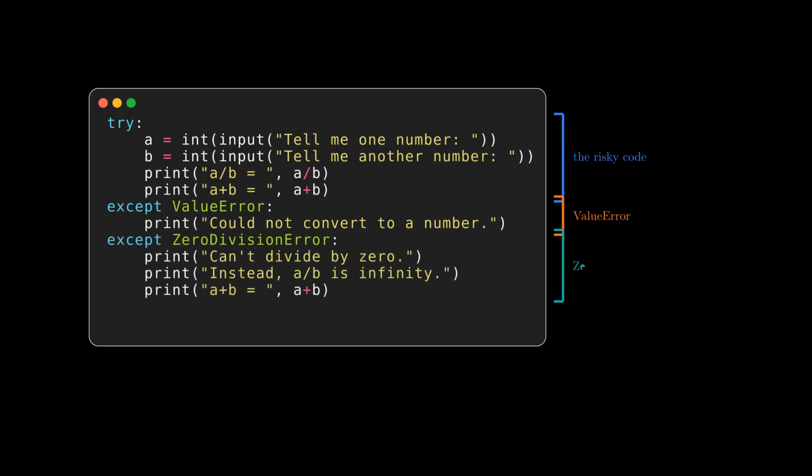The second handler names ZeroDivisionError, and it does more than apologize. It flags the problem by printing "can't divide by 0," declares that a divided by b is instead infinity, and then still prints a plus b, because adding 0 to a is no problem. The final bare except sits last, a catch-all for anything we failed to anticipate.